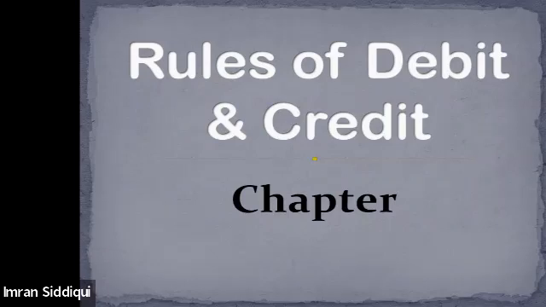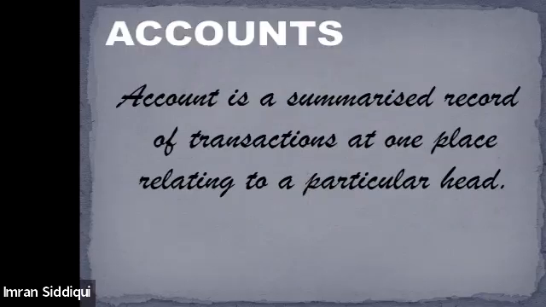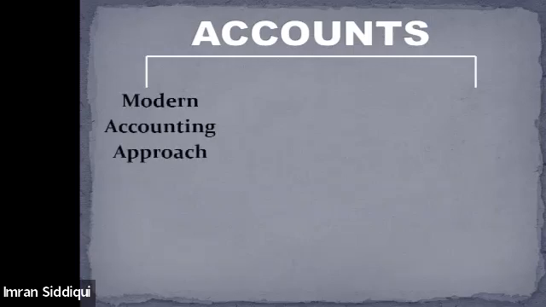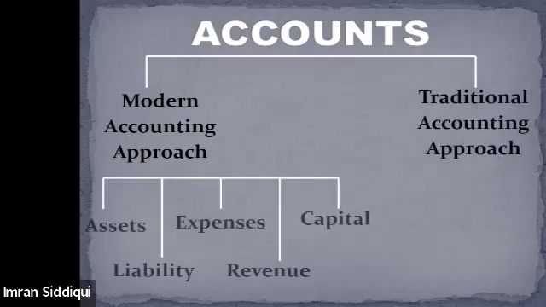In this chapter, up till now, we have discussed the meaning of accounts, wherein I've told you that an account is a summarized record of transactions at one place. There are two approaches of classifying accounts: the modern accounting approach and the traditional accounting approach. The modern approach says accounts can be broadly classified into five categories: asset, liability, expense, revenue, and capital.